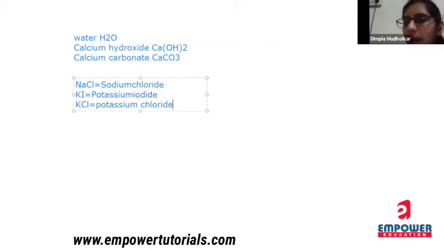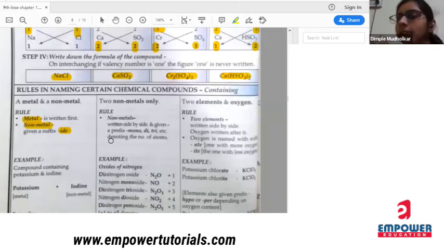So keep in mind, whenever there is one metal and one non-metal, you always have to write first metal, then non-metal with IDE as a suffix. कळलं? ठीक है? So this was the rule for the compounds containing one metal and one non-metal.